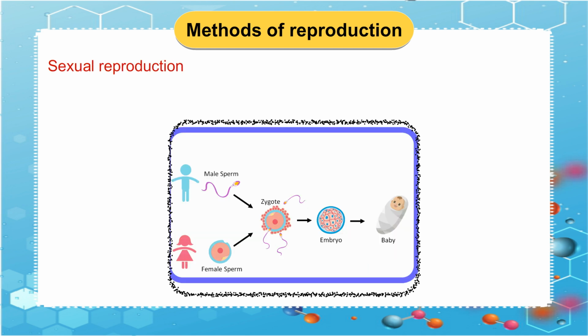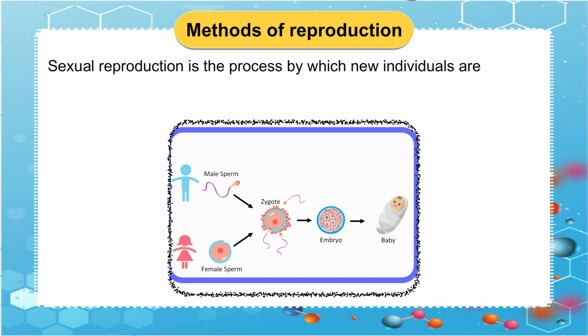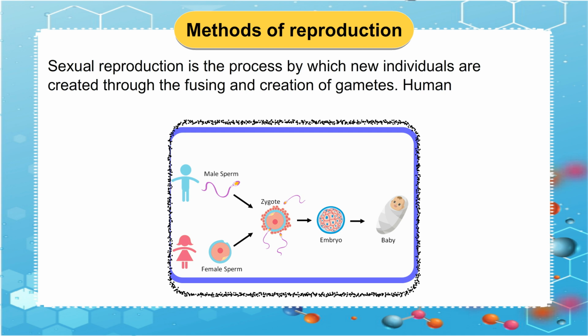Sexual reproduction. Animals can only reproduce sexually, when two individuals are involved, usually a male and a female. Sexual reproduction is the process by which new individuals are created through the fusing and creation of gametes. Human reproduction is a typical illustration of it.